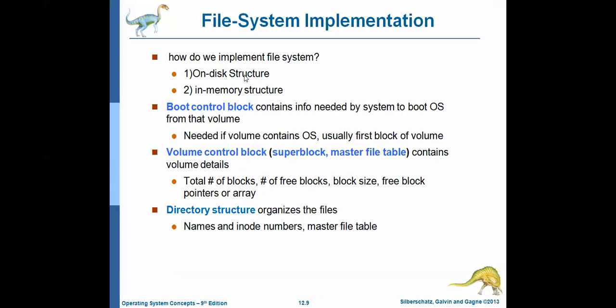So we can implement the file system in two ways. The first one is the on disk structure, and the second one is the in-memory structure. What is the on disk structure? It is divided into four parts.